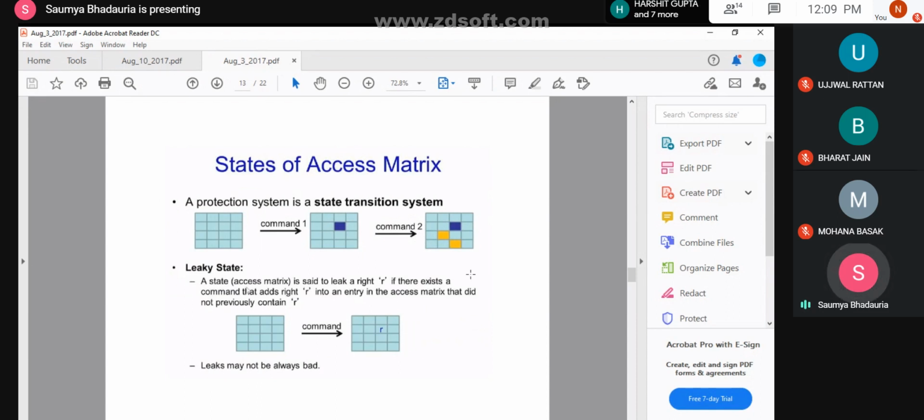Now while transferring the rights, there can be a situation where the read write, even if it exists in the system for a particular user, gets overwritten, or while transferring the rights, read write gets written into a place where the owner is actually not interested to transfer it.